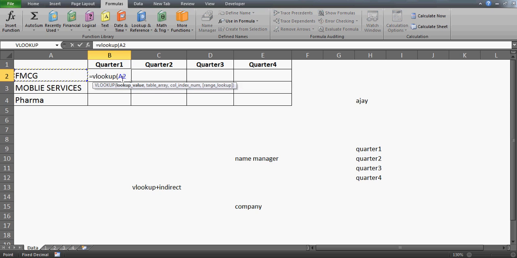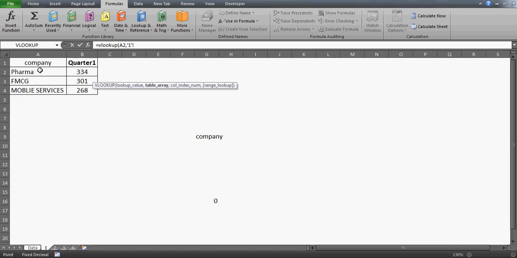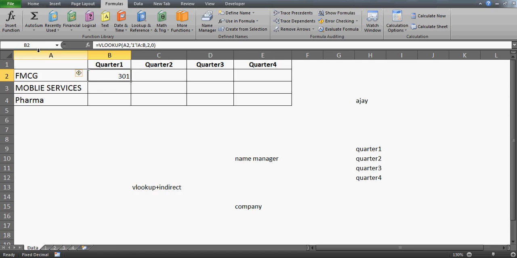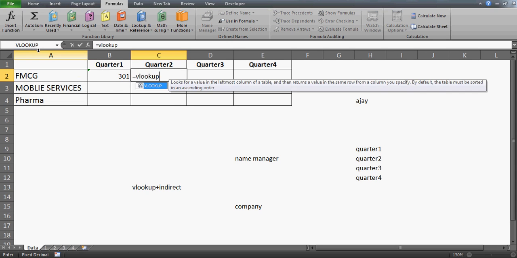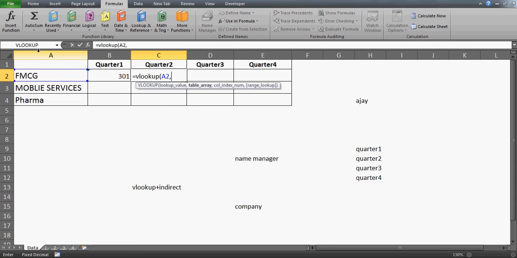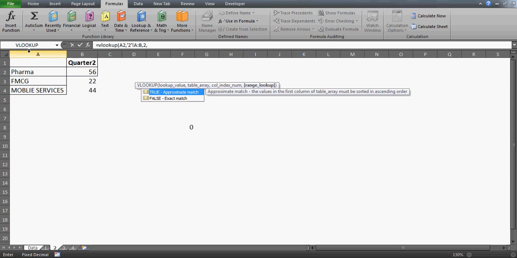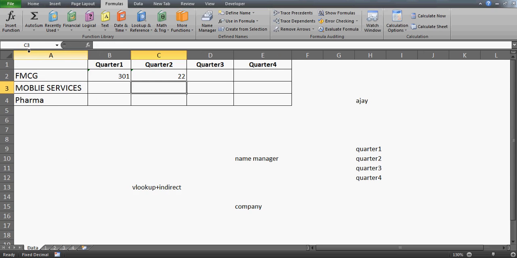Now what I will do is, if you use the VLOOKUP, how will you use it? Obviously you will say that, alright, look up this FMG in this sheet, right? But then what about the quarter 2? If you write here the column 2 and 0, you'll get 301. But then every time you have to come here and you have to change the sheet, right? You come here and you select this and you go to sheet 2, and then again you select this and then 2 and 0.